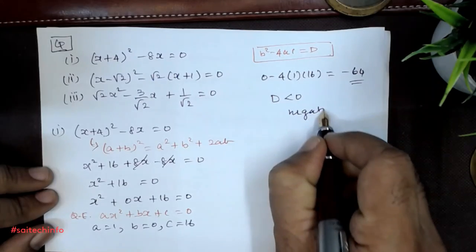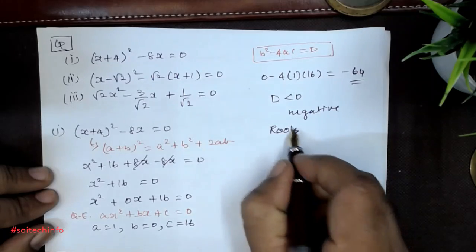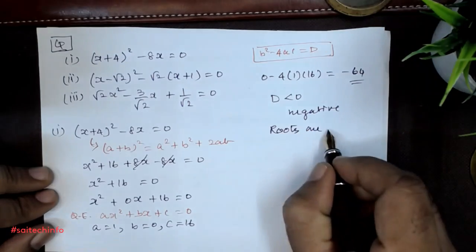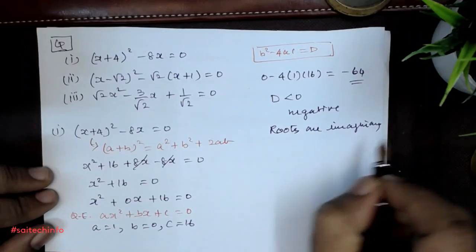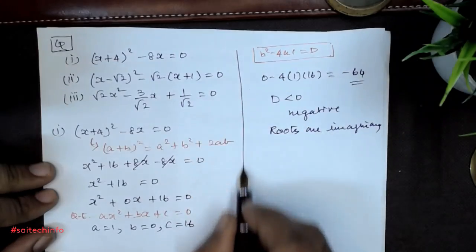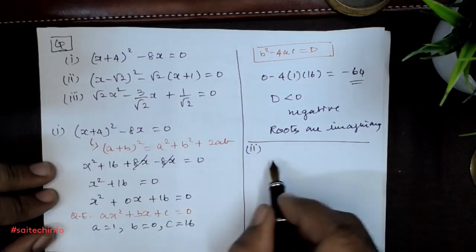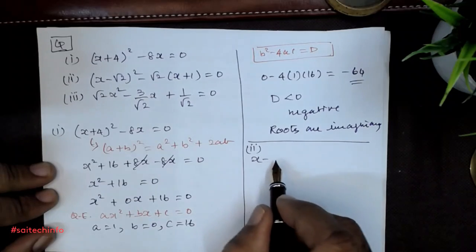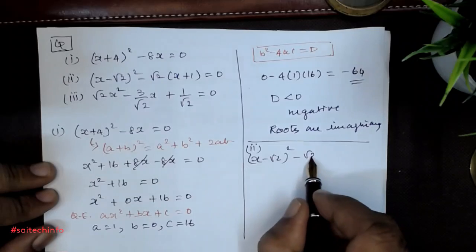If D is negative, then the roots are imaginary. It means they have no real roots. Second one, in the second sum the given equation is (x − √2)² − √2(x + 1) = 0.